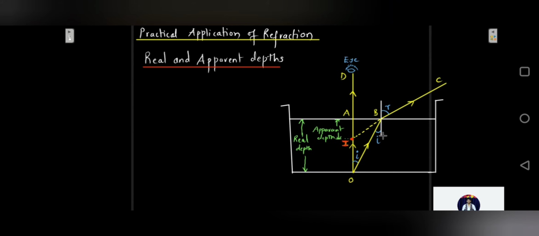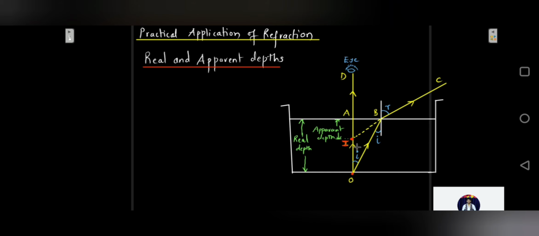Okay, so if you look at this figure, if I have an object at this point O, let's say at the bottom of the beaker, this is a beaker and the object is placed at the bottom of this beaker at point O, which is filled completely with water, the rays would be coming out as OA and OB.